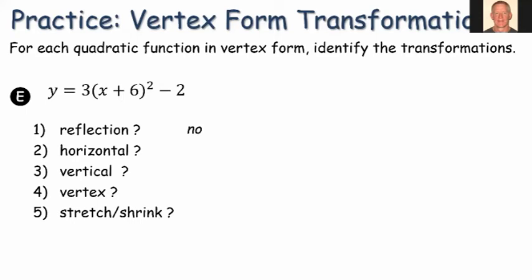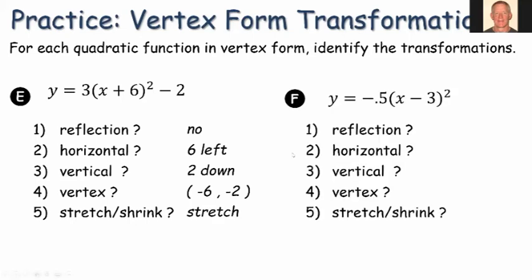Reflection, no. Horizontal, +6, so 6 to the left. Vertical, -2, so 2 down. Vertex then would be -6, -2. A stretch of 3. And the last one.